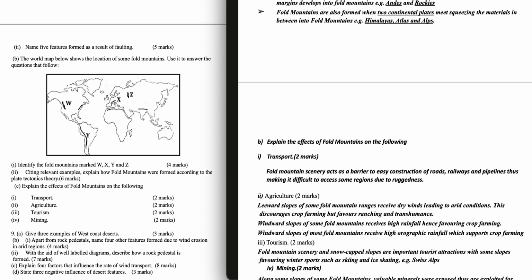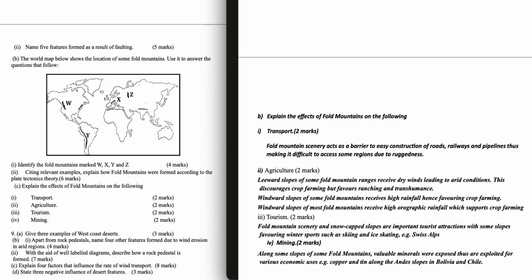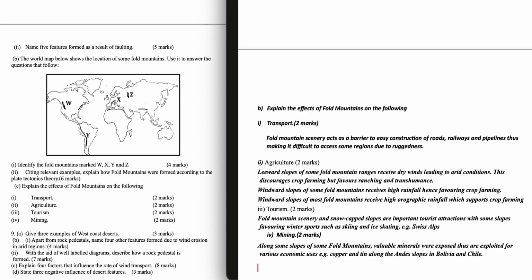Effects of fault mountains on tourism. Fault mountain scenery and snow-capped slopes are important tourist attractions, with some slopes favoring winter sports such as skiing and ice skating, for example, the Swiss Alps. Effects of fault mountains on mining. Along some slopes of some fault mountains, valuable minerals were exposed, thus exploited for various economic uses, for example, copper and tin, along the Andes slopes in Bolivia and Chile.